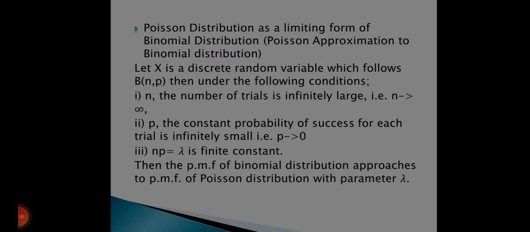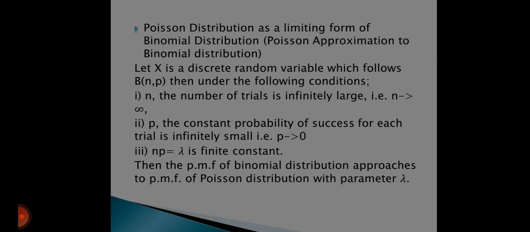Next point, Poisson distribution as a limiting form of binomial distribution. Let X be a discrete random variable which follows binomial (n, p). Then under the following conditions: first, n, the number of trials, is infinitely large, that is n tends to infinity. Second, p, the constant probability of success for each trial, is infinitely small, p tends to 0.